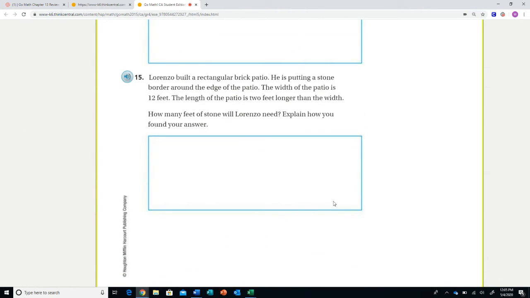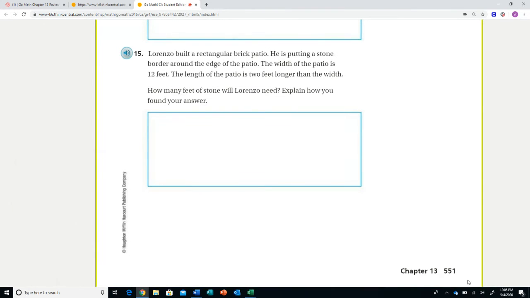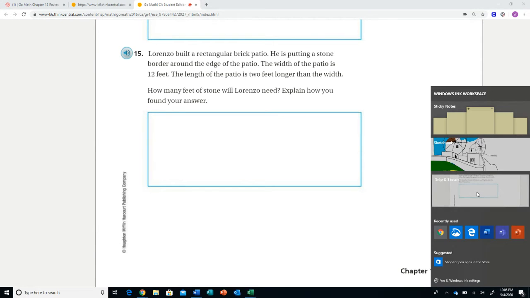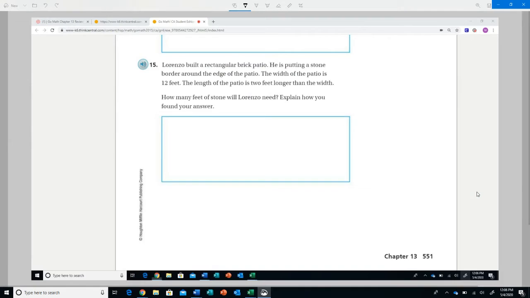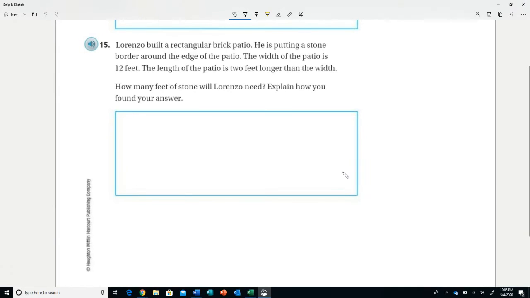All right, number 15. Lorenzo built a rectangular brick patio. He is putting a stone border around the edge of the patio. The width of the patio is 12 feet. The length of the patio is 2 feet longer than the width. How many feet of stone will Lorenzo need? Explain how you found your answer. Now, number 15, I am going to give you a little help because the question is much more difficult when they don't give you the actual dimensions.